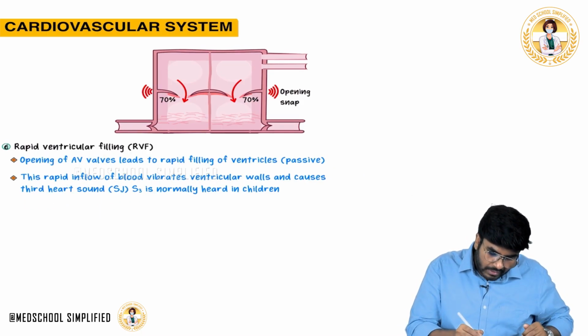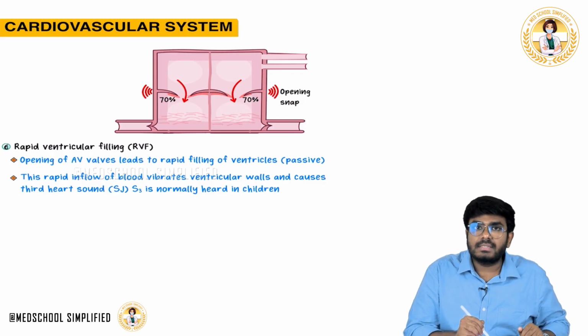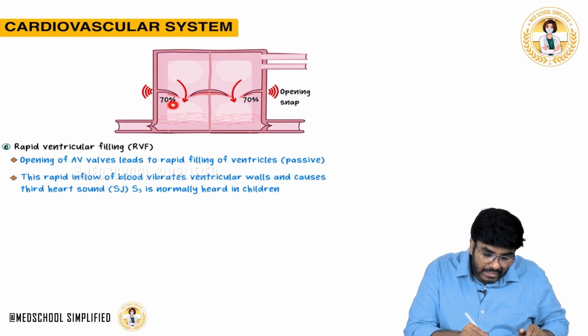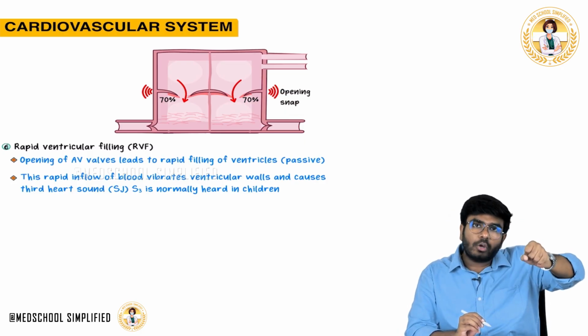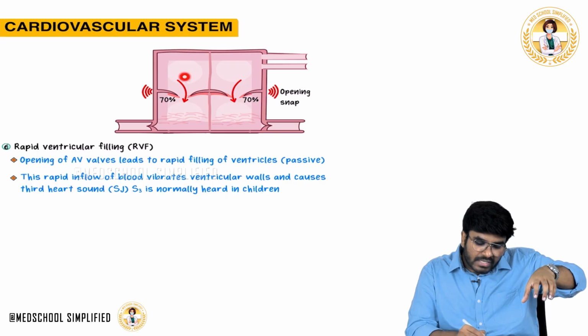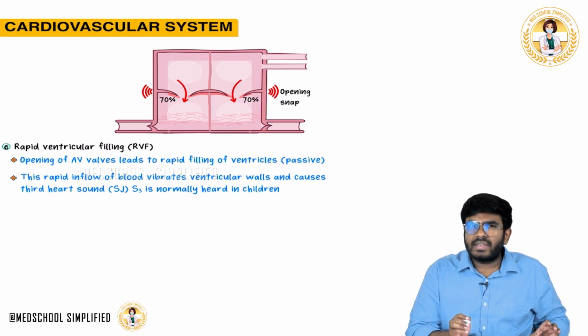valves. So now, when these valves are opened, blood is coming down into the ventricles. How much blood? 70% of the blood is now falling down into the ventricles. That falling of blood will cause a sound called the opening snap. So even without atrial contraction, of all the blood accumulating in the atria, 70% is falling down. So is this phase active or not?